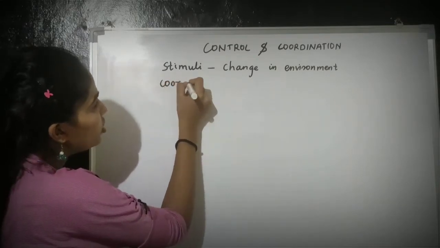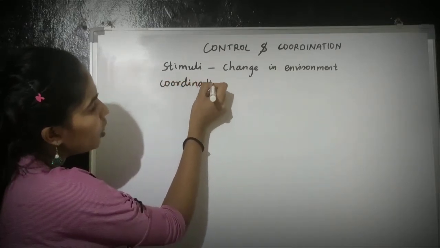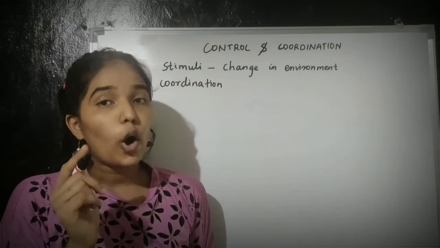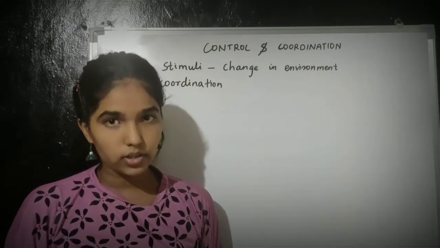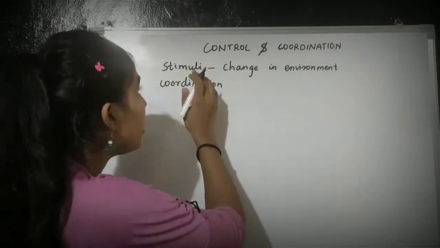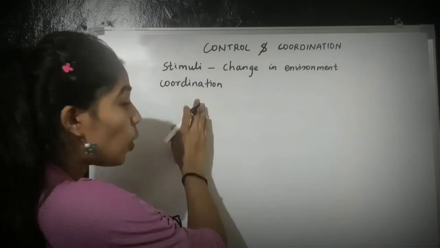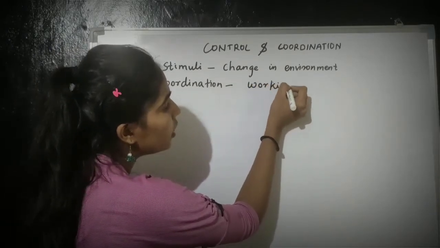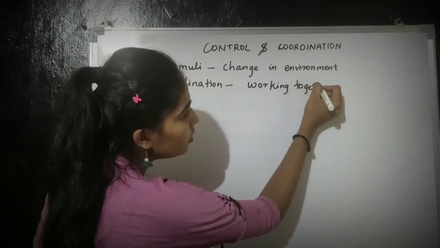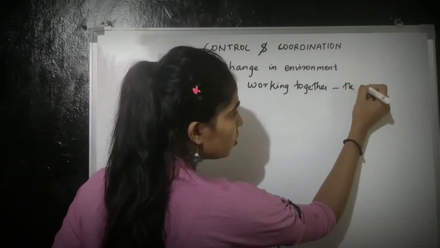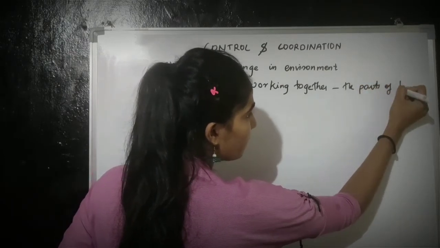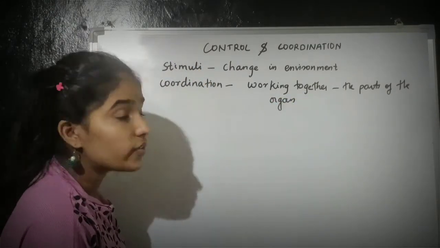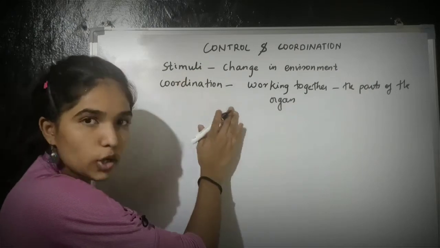Now, what is coordination? To respond to the stimulus, the organism or the parts of the organs need to come in contact in order to give the response. So what is coordination? It is coming together or working together. Who works together? The parts of the organs or body giving a response to this stimuli is called coordination.